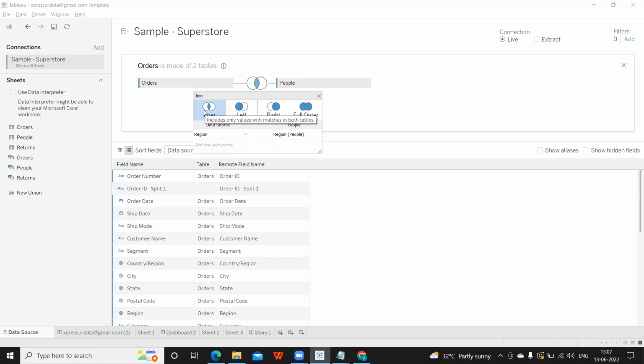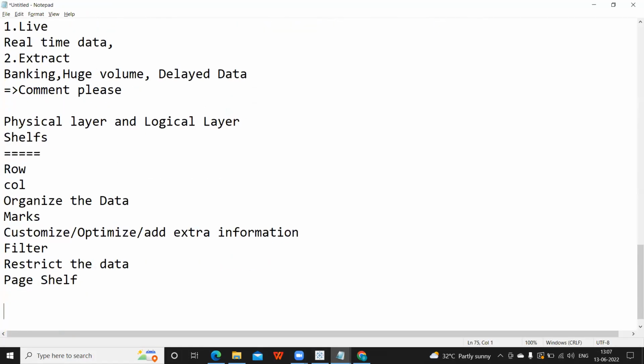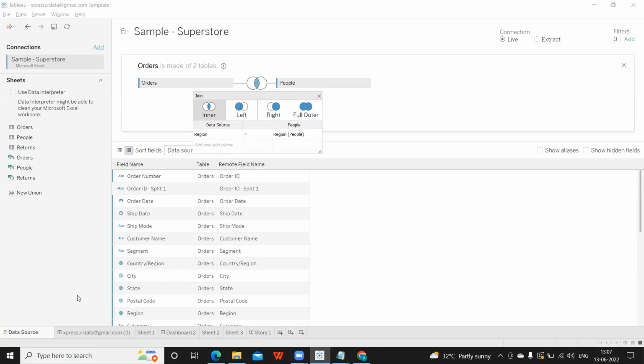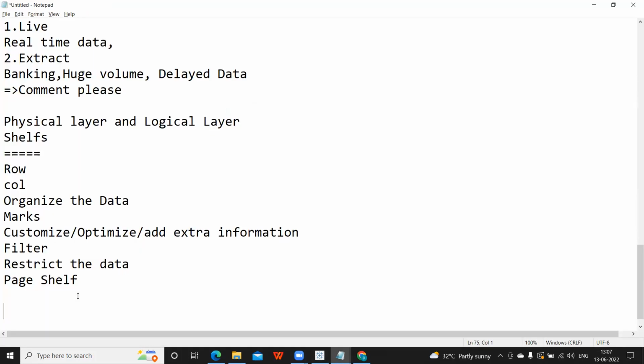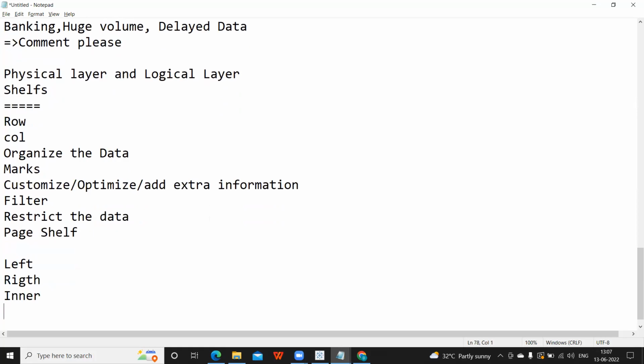And there are four types of joins that are supported in Tableau. Again, we all need to remember that, and it can be a question from the specialist exam, and it can be a question in your interview also. How many types of joins are available in Tableau? Left, right, inner, and outer.